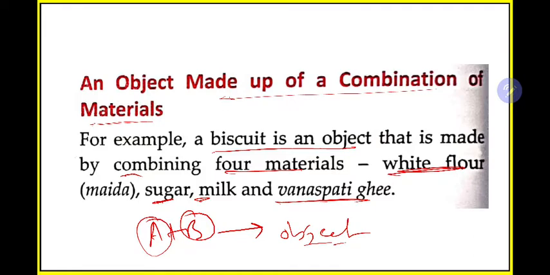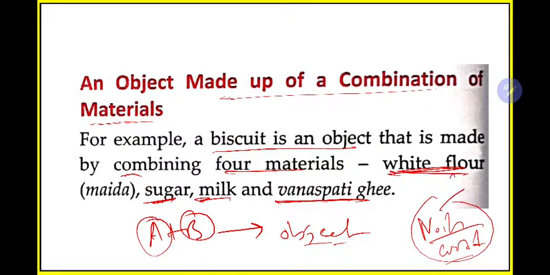For making biscuit they mix 4 things: white flour with sugar, milk and vanaspati ghee. For example, you want to prepare a chair. So what will you use for making chair? You will use nails, then wood. So you are using 2 types of materials to get a final object, that is a chair. So this is saying that an object can be made up of a combination of materials.